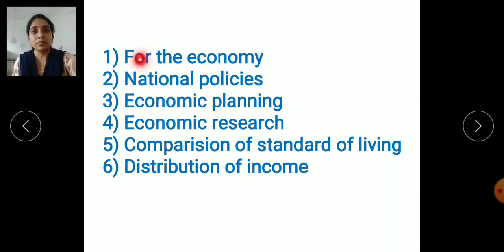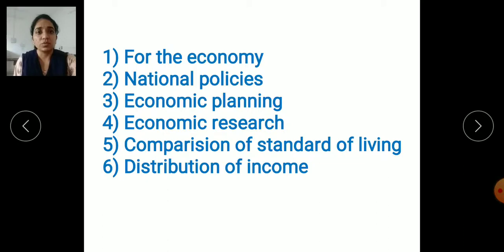The national income is useful for the economy. That means we can compare what is the position of the economy at present and what was the position of the economy in the previous years, just because of the national income, because national income helps to collect the data. The data is collected for that calculation itself, and with the help of that we can come to know what is the position of our economy.